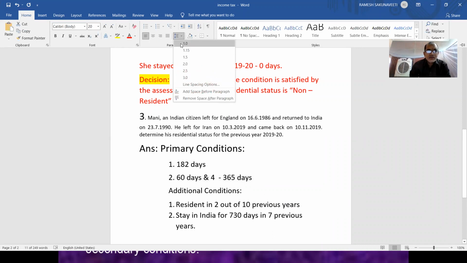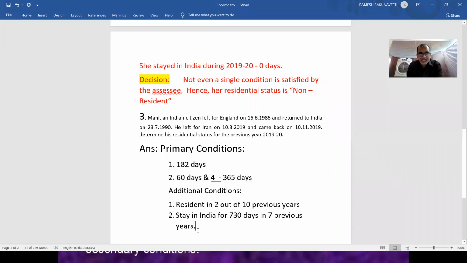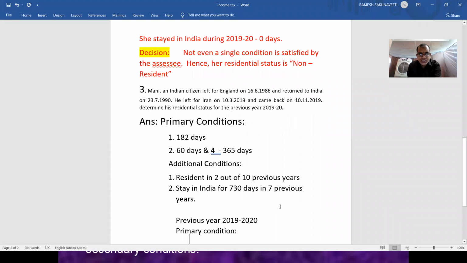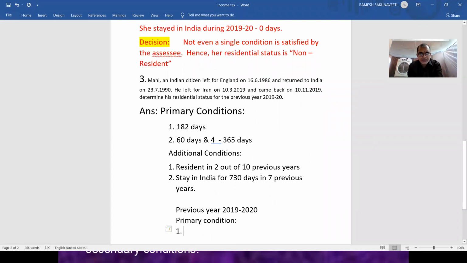Now, first I will check the primary conditions. The previous year is 2019-20. This is checking of the primary condition. The first condition I am checking now: 182 days the person has to stay.